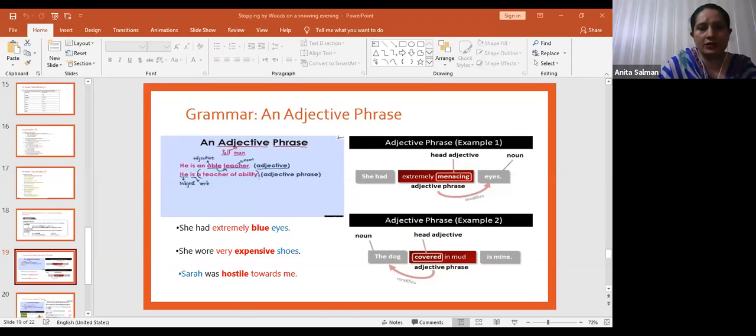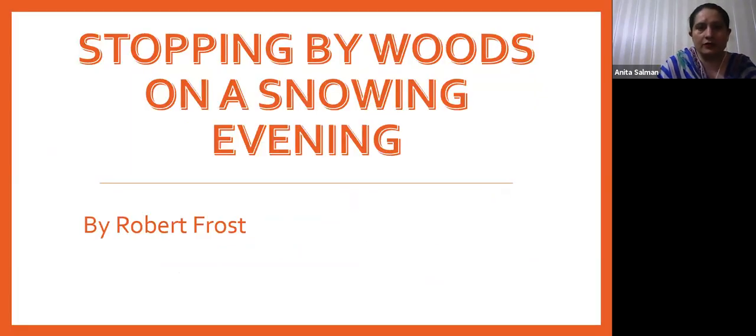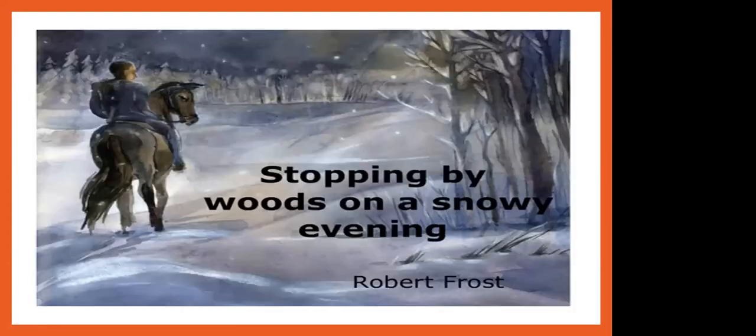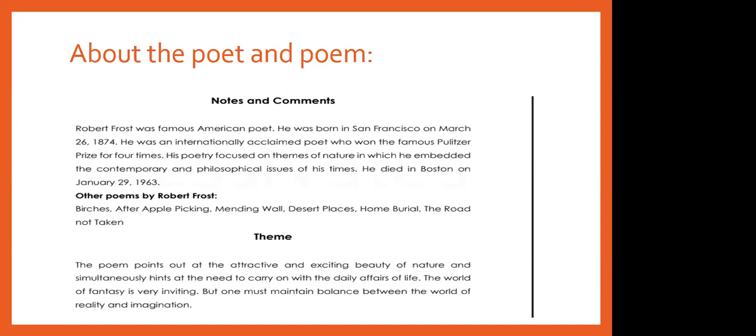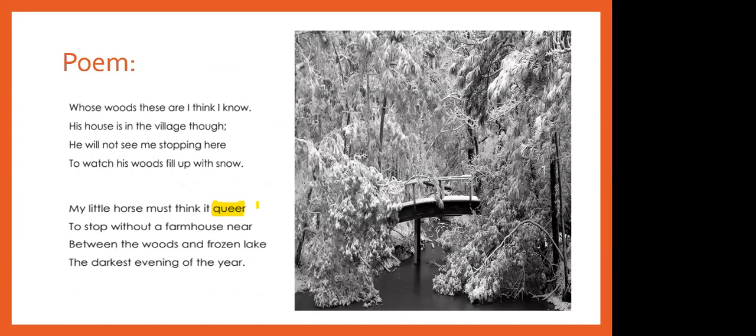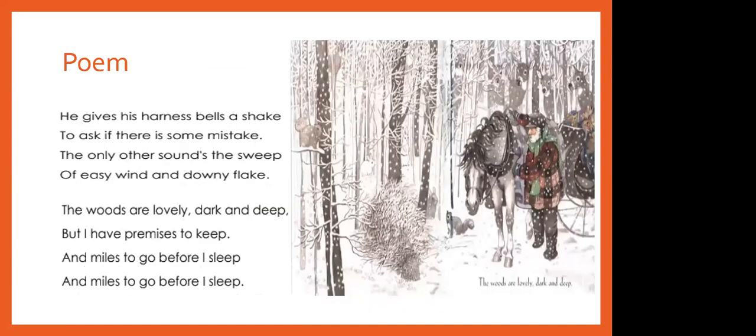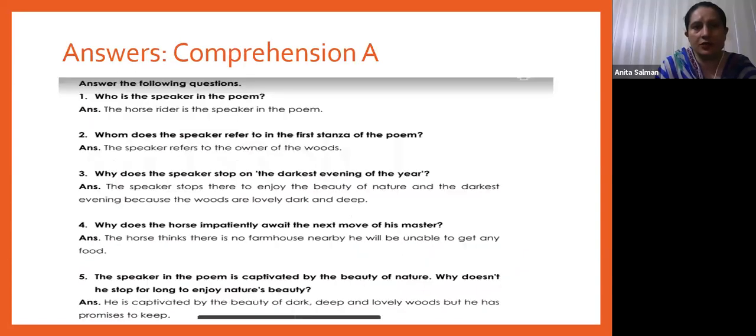Let me share the screen. Okay. Before that, you can see what we have done. We have started lesson number 8, Stopping by Woods on a Snowy Evening. We have done its explanation, reading, question answer, and then comprehension.